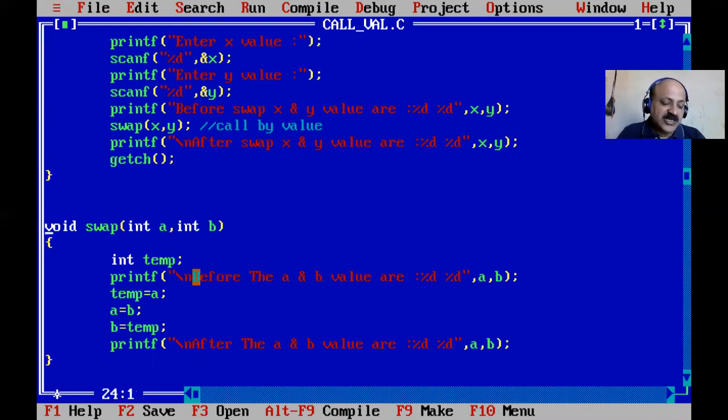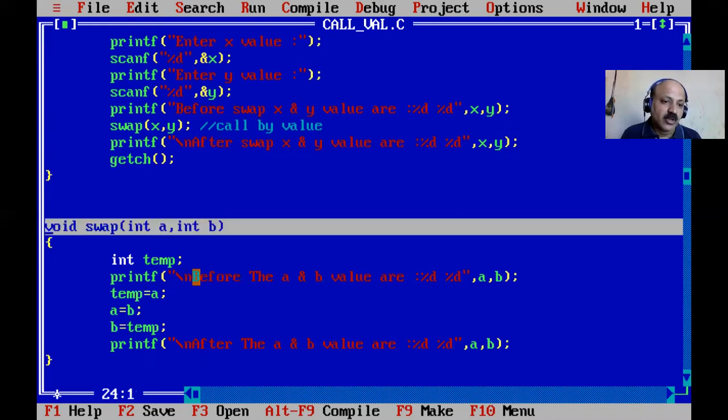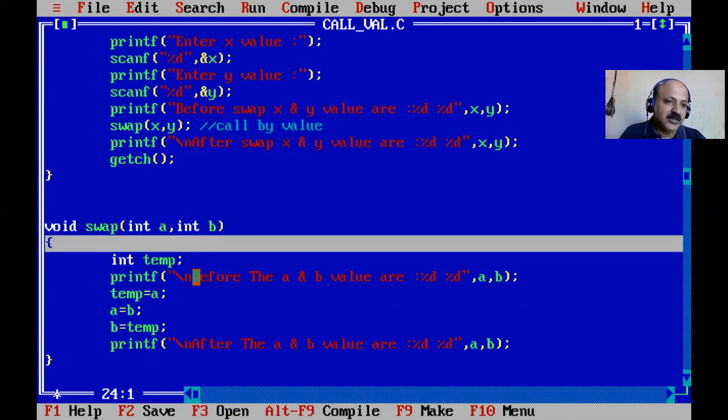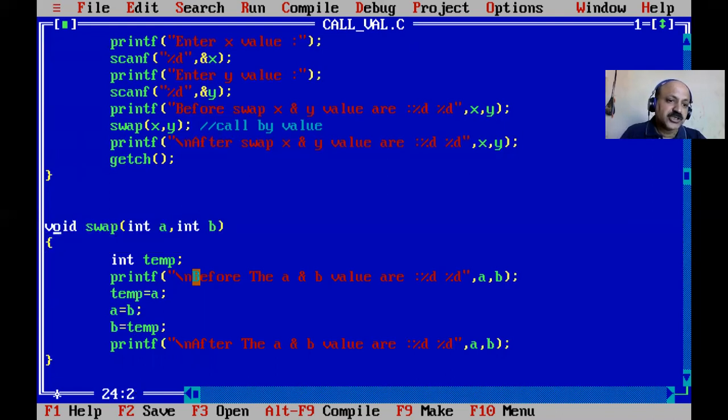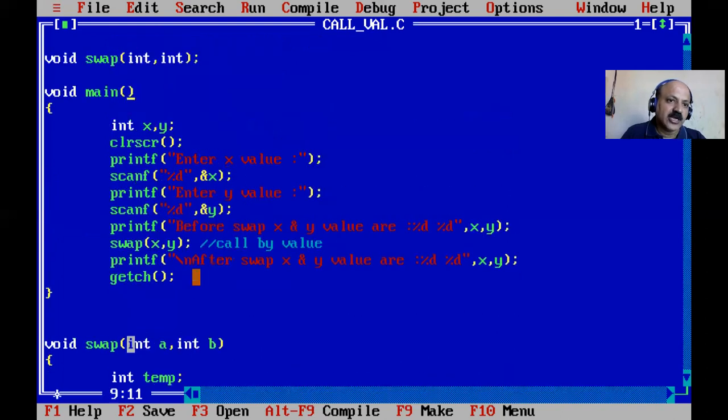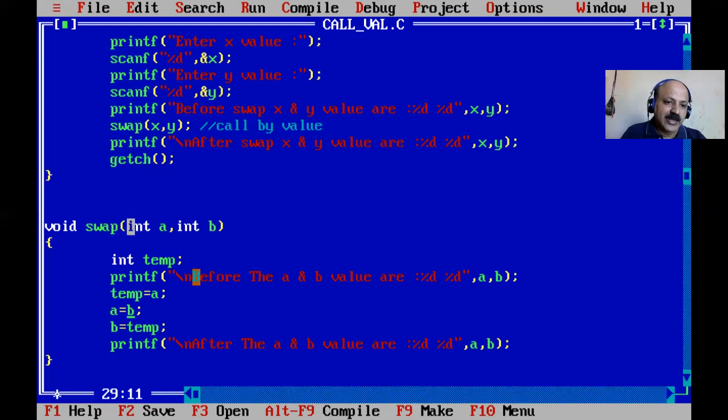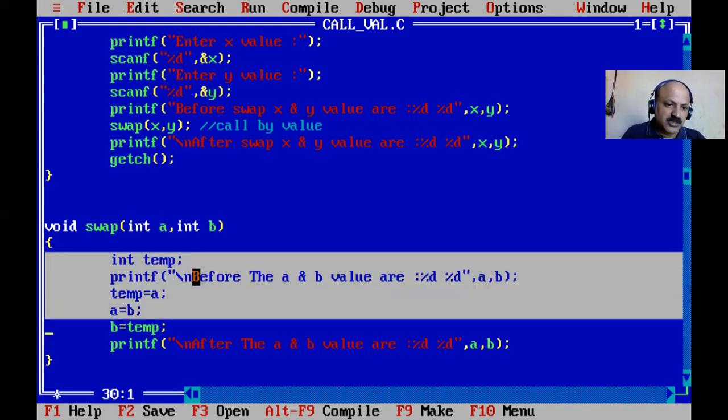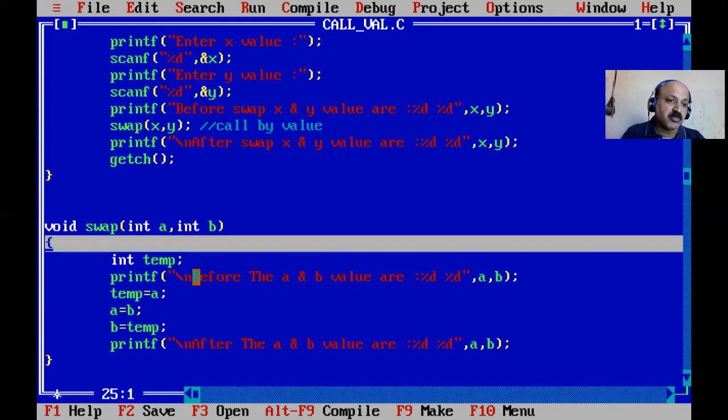And the function signature is known as the header part. There are 2 parts of a definition: the header and the body of the function. The header part has 3 parts: return data type, function name, and list of arguments. Function name is compulsory, the other 2 parts are optional. No return type is void, and if there is no argument, you can provide void here, or leave it blank, like our main has empty parentheses, no argument. Main is a user defined function. And in the body, there are 3 sub parts: declaration statement, executable statement, and return statement.